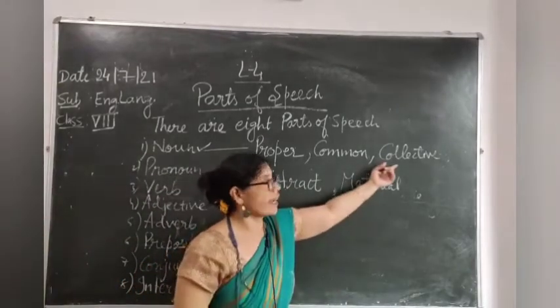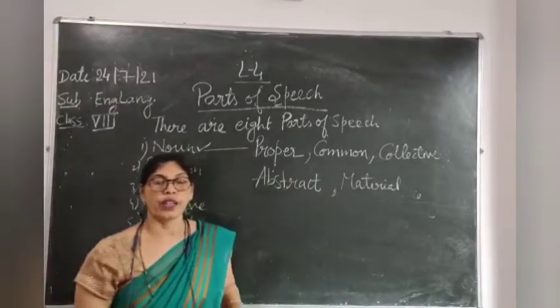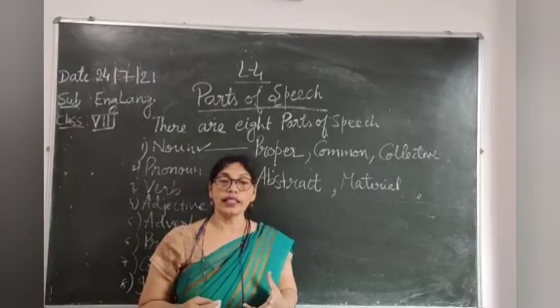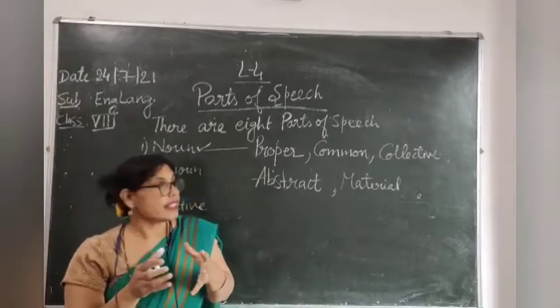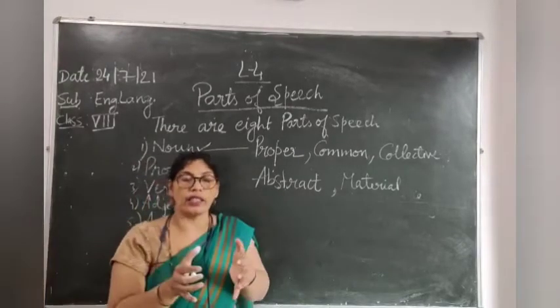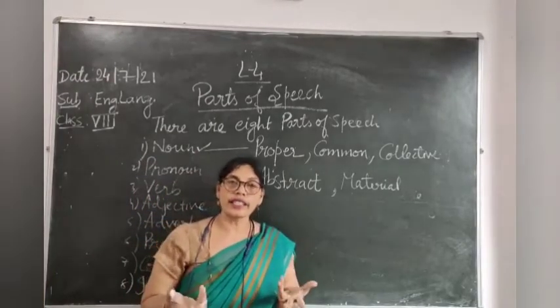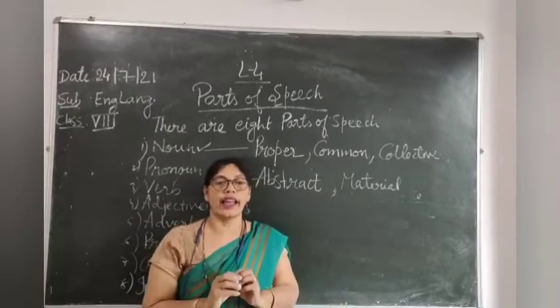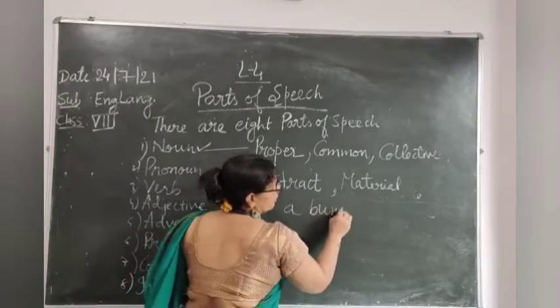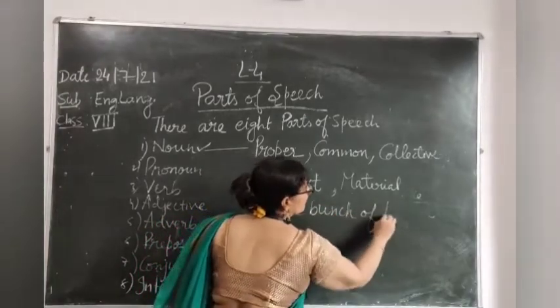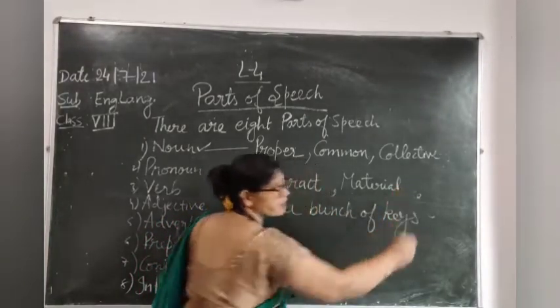Now come to the third kind, collective noun. What is a collective noun? It is the collection of common nouns. It is a name given to a collection, in which the common noun collection is there. For example, a bunch of keys.